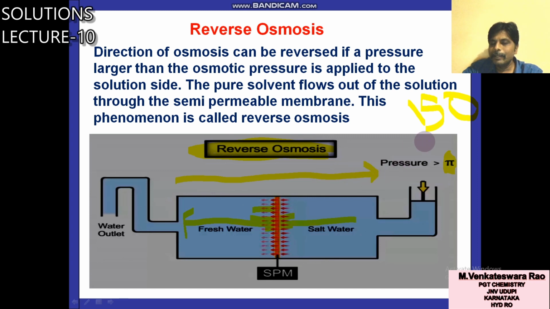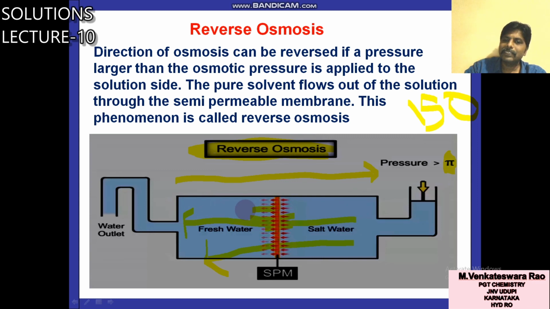But if you applied more pressure, more than this osmotic pressure, then pure solvent will flow from salt water to fresh water. Here, salt water is more highly concentrated, flowing to low concentrated. Salt water means solution. From solution to pure solvent. Flow of solvent from solution to pure solvent, from high concentration to low concentration.